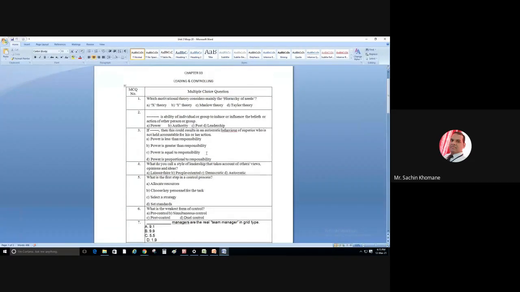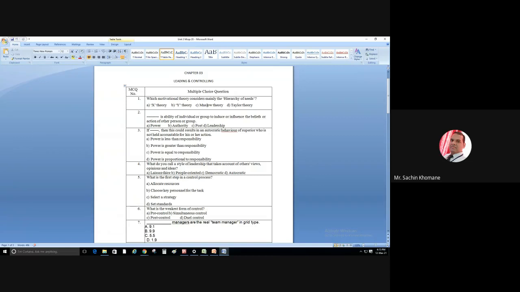So the first question: which motivational theory mainly considers the hierarchy of needs? Hierarchy of needs means Maslow's theory, right? Maslow's theory is also called Maslow's hierarchy theory. So the answer is Maslow's theory. X theory, Y theory, and Taylor's theory are also motivation theories, but they are not in our syllabus, so forget about them.